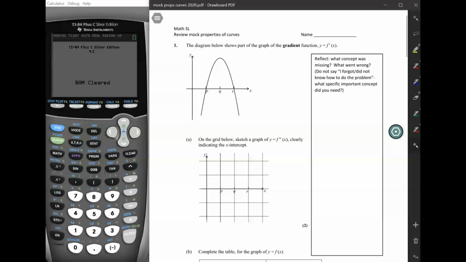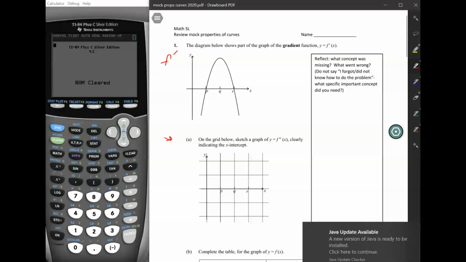This is the mock solutions for properties of curves. Number 1, the diagram below shows part of the graph of the gradient function y equals f dash of x. So the first thing you need to be careful of is this graph here is not the function f, it's f dash of x. And they didn't even tell us what f looks like, okay? Okay, so first thing you're going to do is you're going to look down here and it says you are going to draw a graph of y double dash of x, clearly indicating the x-intercept.